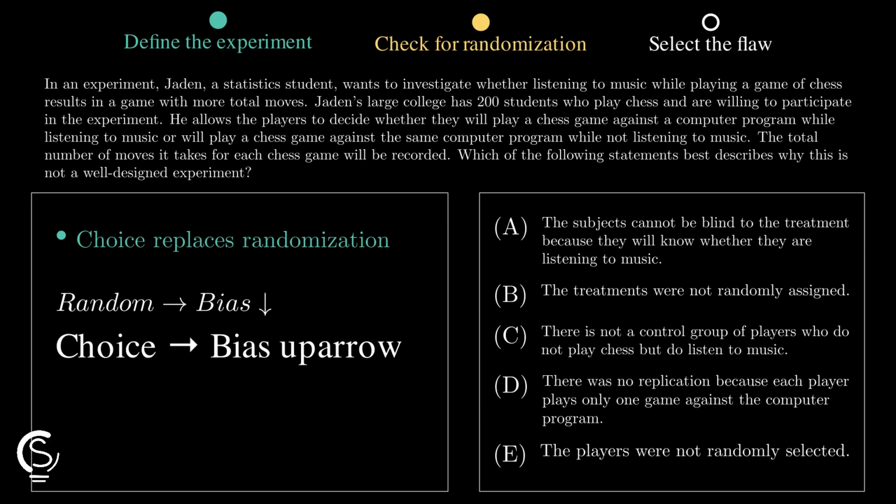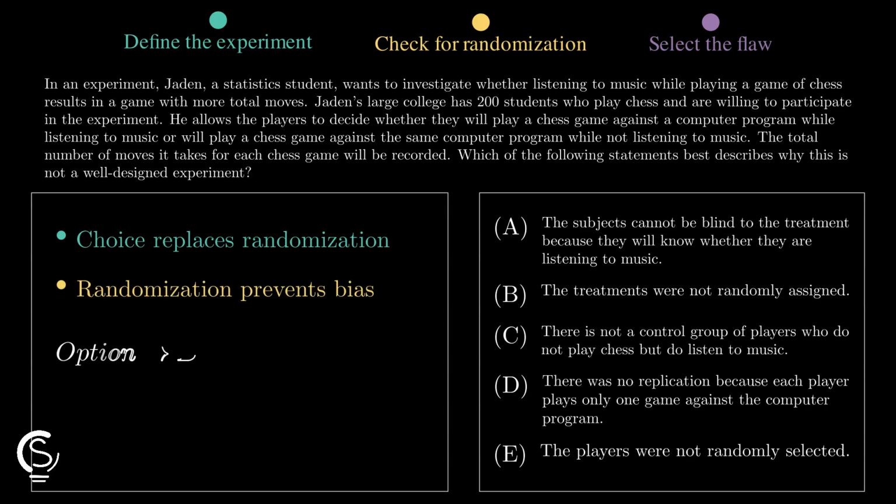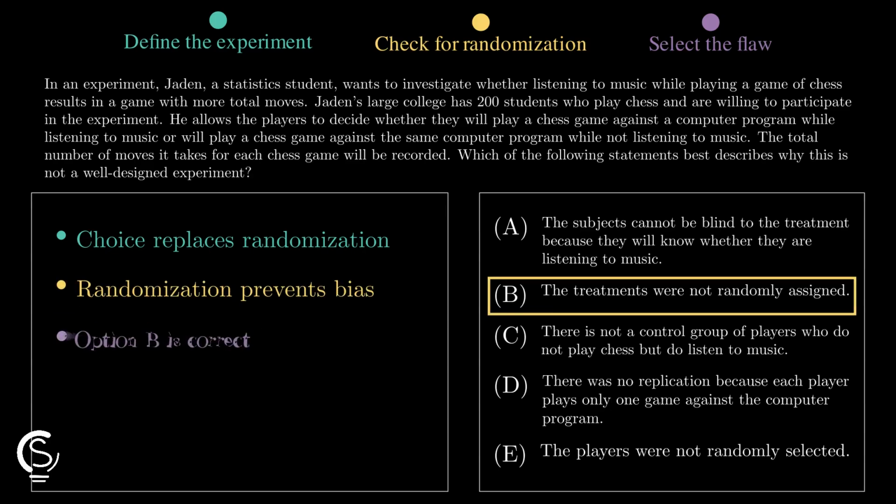You got it? Option B directly addresses this failure. While other options might seem relevant, the absence of random assignment is the fundamental error that invalidates the experimental design. Let's go.